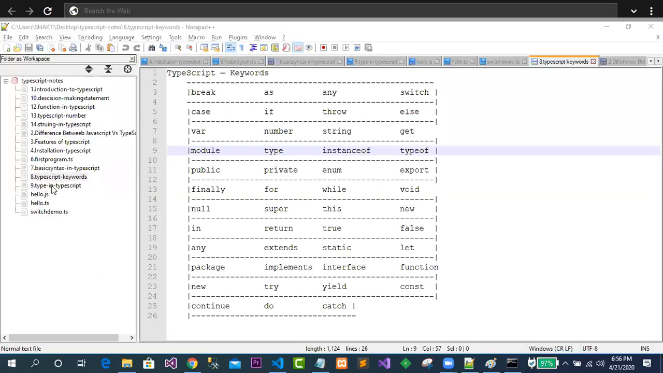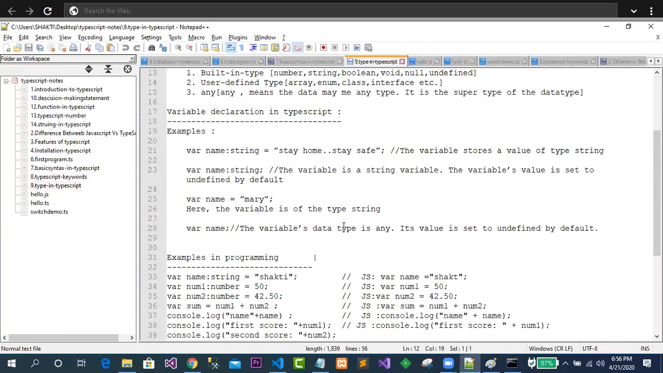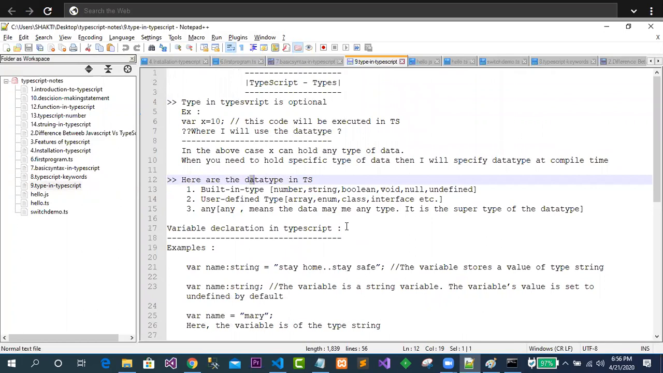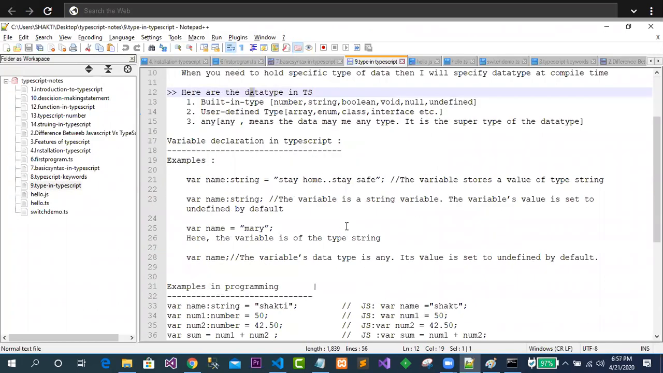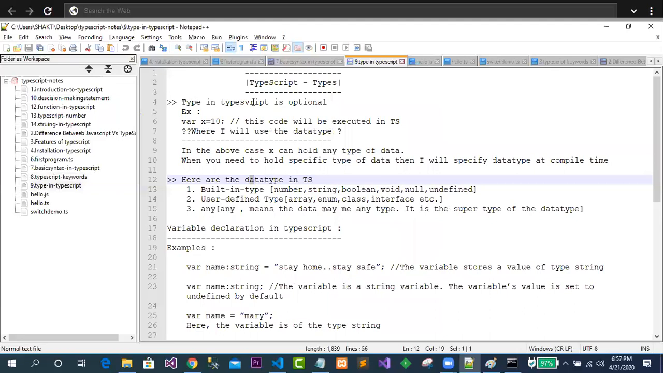Okay, so now types in TypeScript. What are the types in TypeScript? We will see the different types in TypeScript. Just try to observe. First of all, whenever we go for types in TypeScript, the type is optional. So if you are not giving it, it is not an issue. Suppose you are writing var x here and the type has not been given, it is still executed. This code will be executed in TS, no problem at all. Clear?